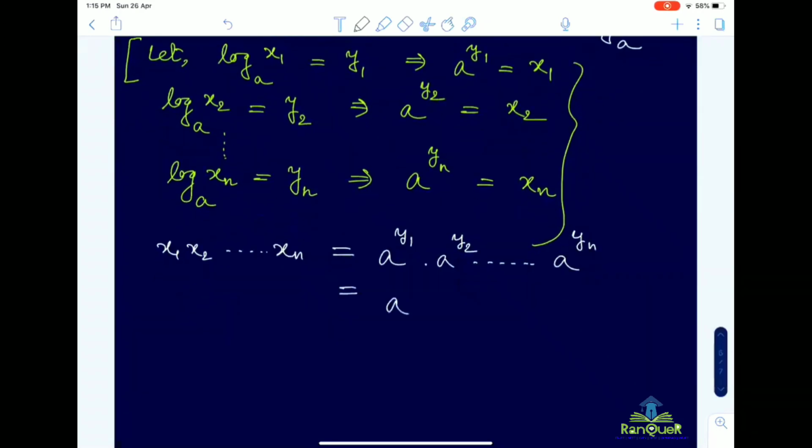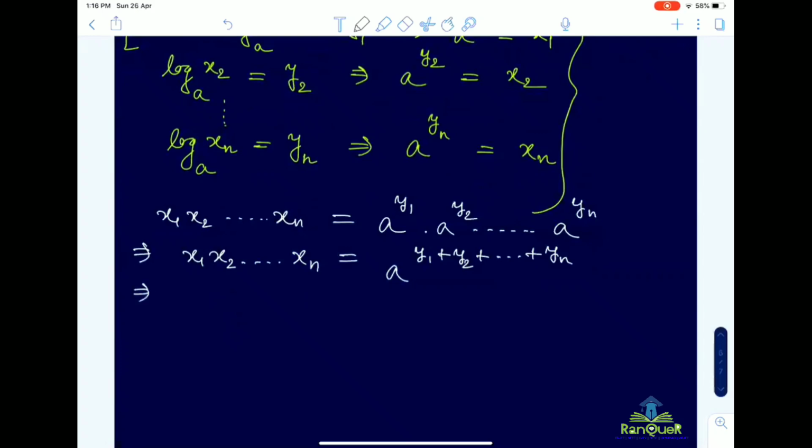That means a to the power y1 plus y2 plus up to yn, because on multiplication exponents get added. So now we are taking log on both sides with respect to the same base a.